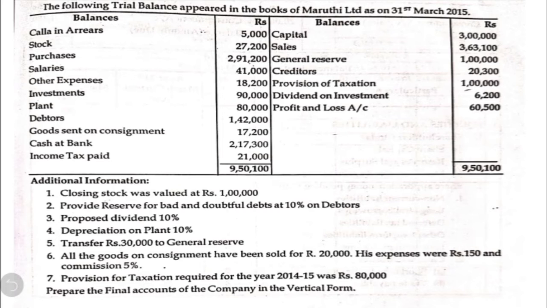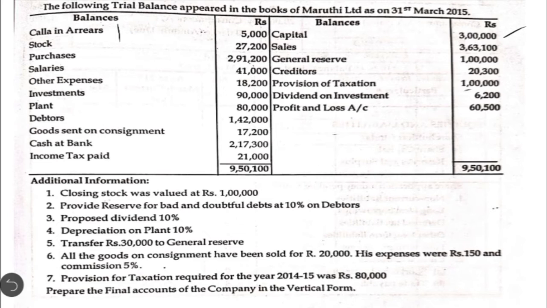If you see the credit side, there is capital amounting to rupees 3 lakh. Usually the capital which is given in the trial balance can be taken as the paid up capital, but here the calls in arrears adjustment is there, so capital which is given in the credit side, we have to consider that as a called up capital. So in order to calculate the paid up capital from the called up capital, that is 3 lakh rupees, we are going to deduct this calls in arrears amounting to 5,000. The remaining balance of 2,95,000 will be paid up capital. So that is why we are going to show this calls in arrears in note number 1.